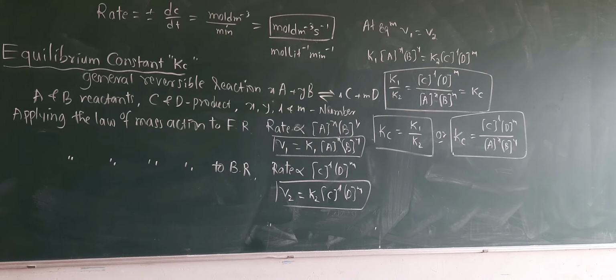And K1 upon K2, if you do cross multiply, you should get the above equation. Hence K1 upon K2 equals square bracket C to the power L into D to the power M whole divided by square bracket A to the power x into B to the power y, that is equal to Kc, that is nothing but the equilibrium constant.